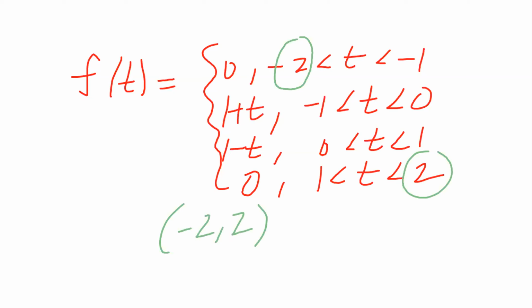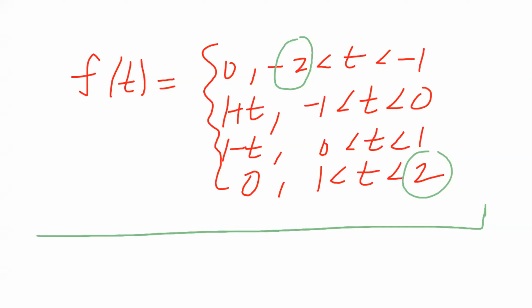But in minus 2 to 2, we have to split into 4 intervals. So taking the full range of minus 2 to 2, this is minus 2 and this is plus 2. First, breaking minus 2 to minus 1.